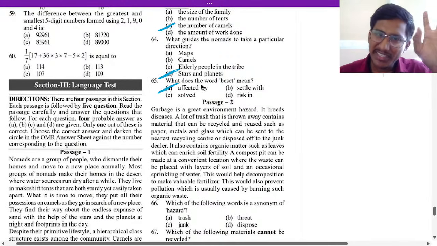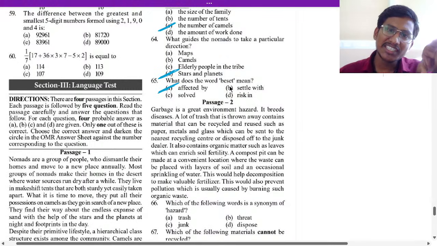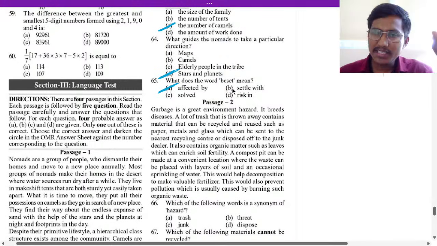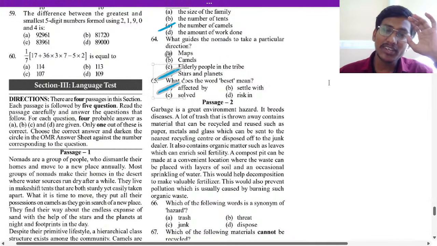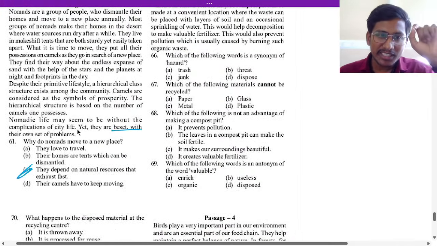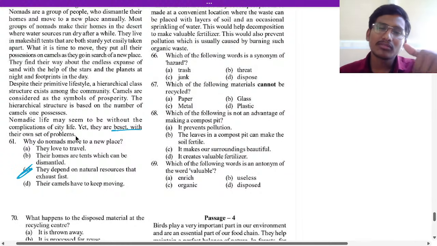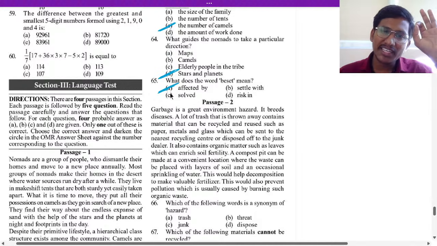Option 65 is A. If you have marked it B, fine, it is okay, but 65 is option A: beset means affected. Here you can see, without the complications of city life, yet they are beset with their own set of problems, which means they are affected by their own set of problems. So 65, A is the answer.